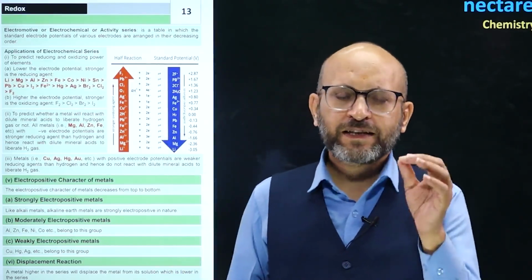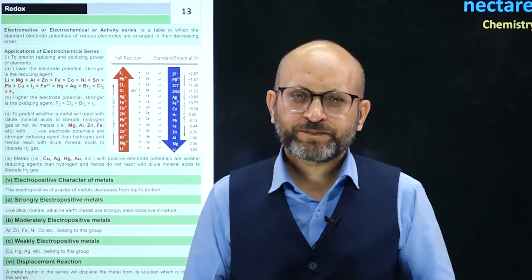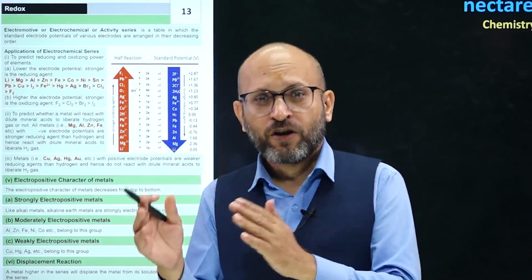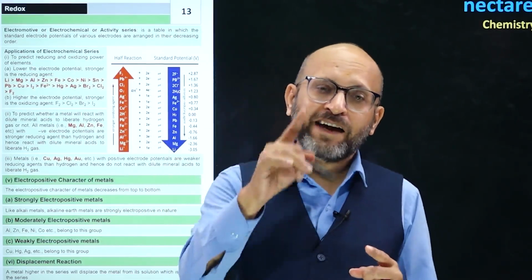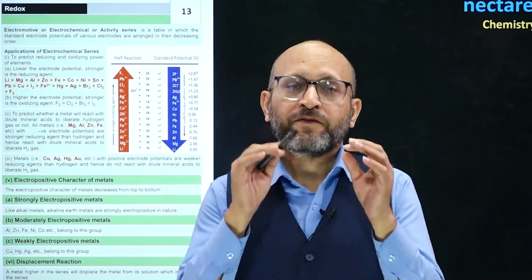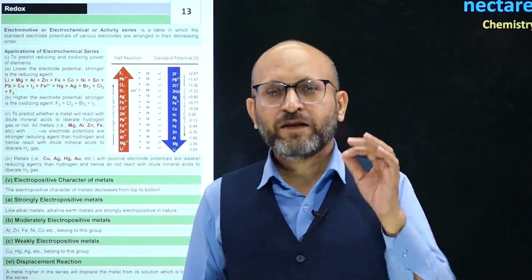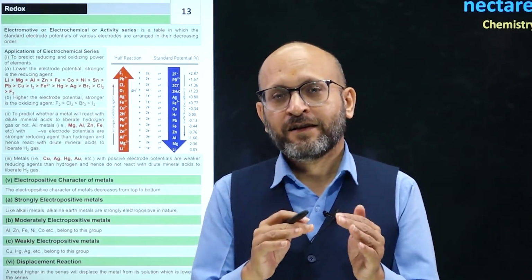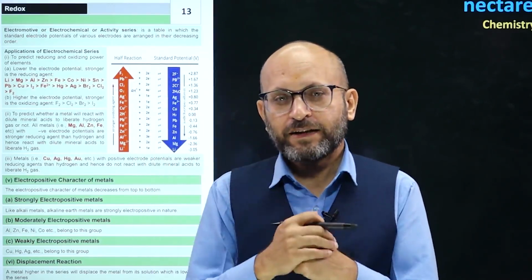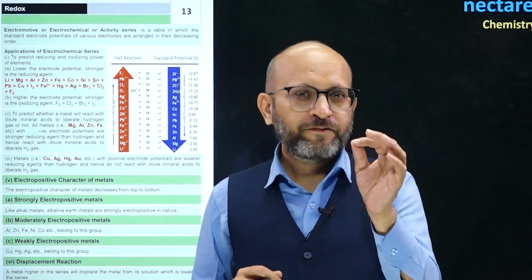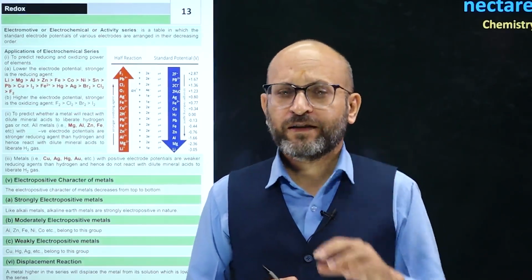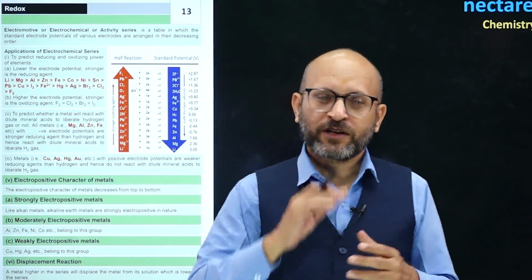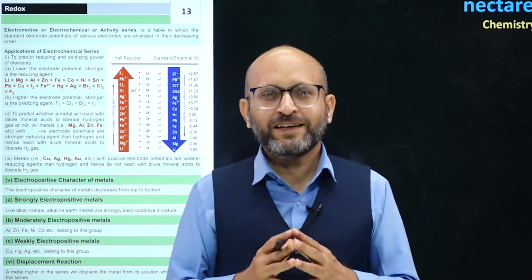Electrode potential is basically a reduction potential value. So, an element which has a tendency to get reduced or gain electrons will have a higher reduction potential in comparison to an element which has a lesser tendency. For example, fluorine is a non-metal, so it has a tendency to gain electrons. So the reduction potential of fluorine is high.